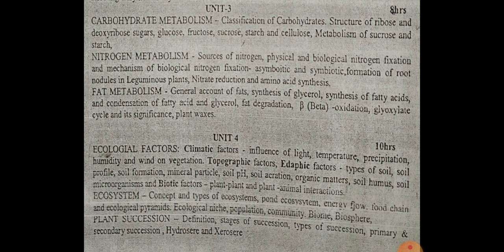That is a simple classification of carbohydrates. And specifically you will study the metabolism of sucrose and starch only. In nitrogen metabolism, we will study the sources of nitrogen and biological nitrogen fixation, that is symbiotic and asymbiotic nitrogen fixation. And we will study the importance of the root nodules in legume plants.